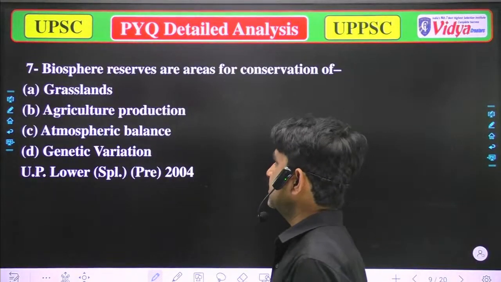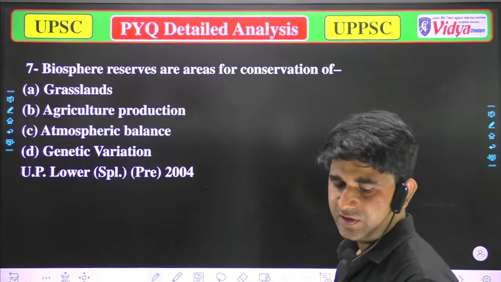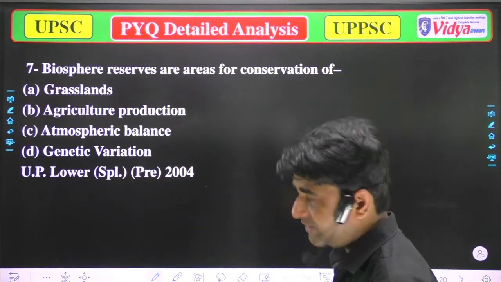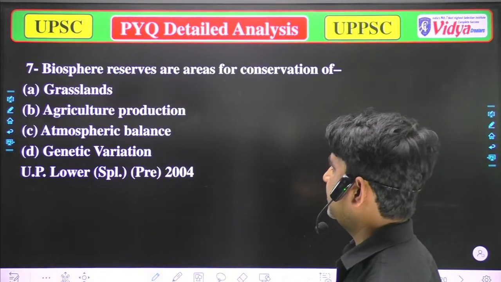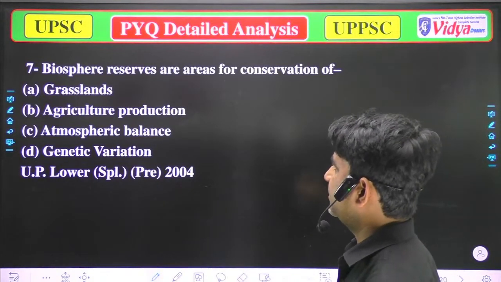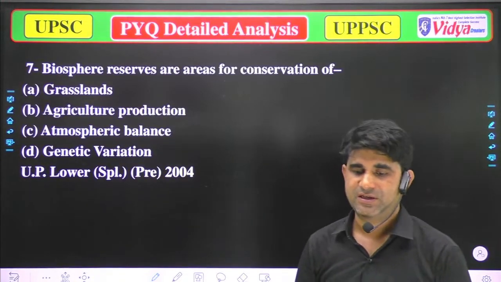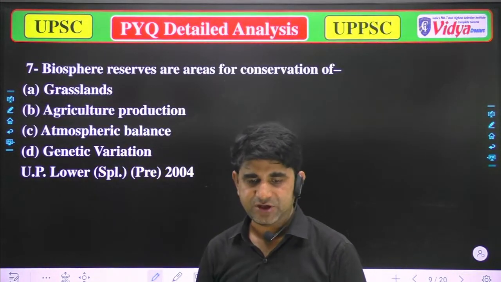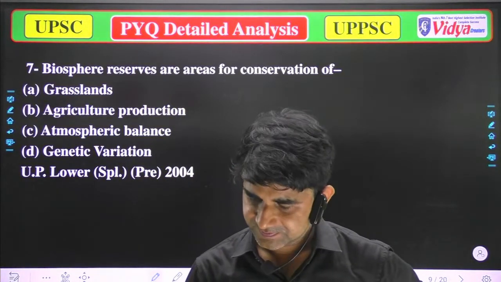Our next question is: biosphere reserves are areas of conservation of: A, grassland; B, agriculture production; C, atmospheric balance; and D, genetic variation. So anyone who is live, please provide me the correct option.